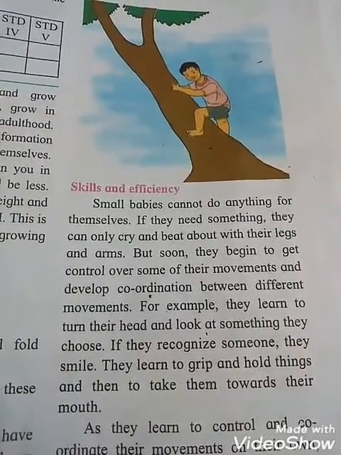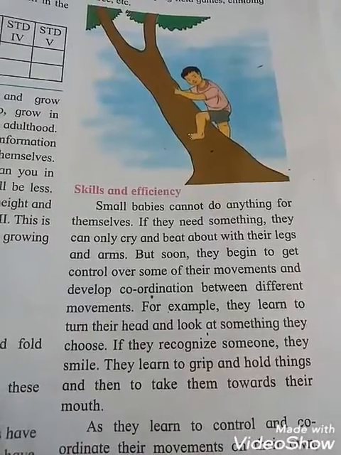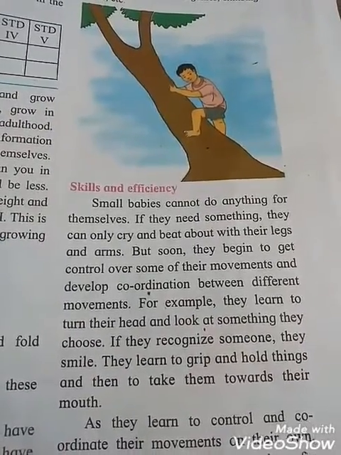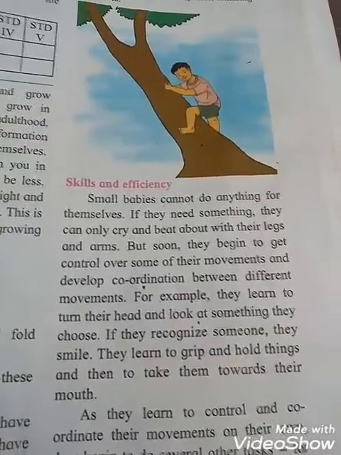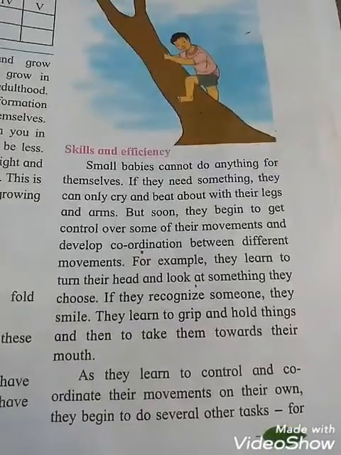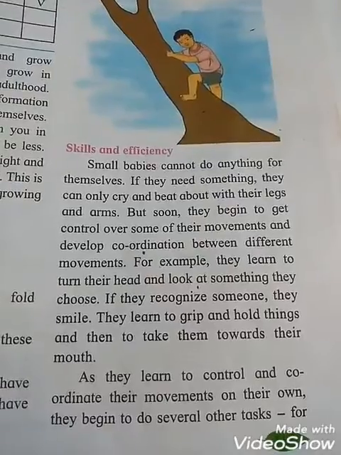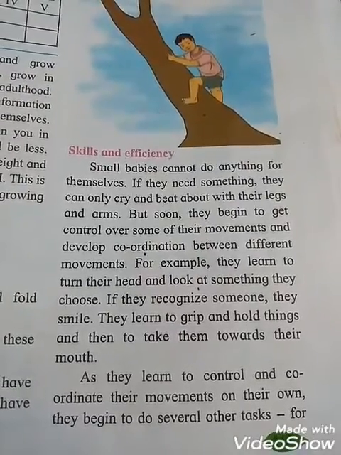And also they learn to grip. Grip means what, students? Control, grasp and hold things and then take them towards their mouth. As they learn to control and coordinate their movements on their own, they begin to do several other tasks.